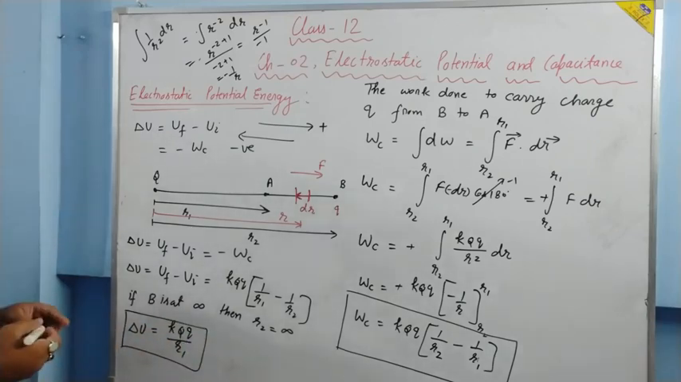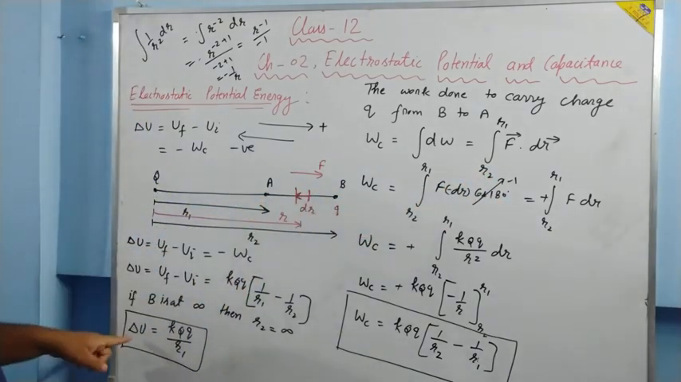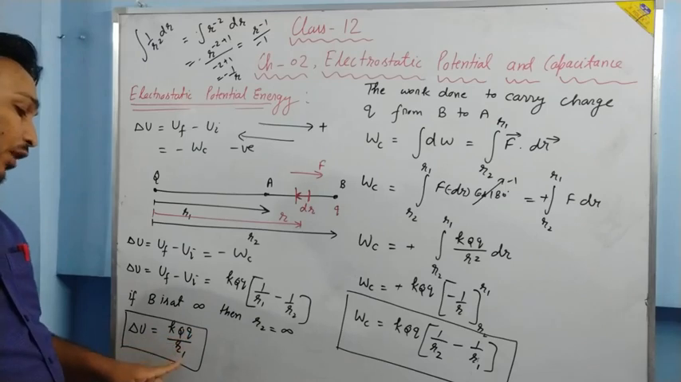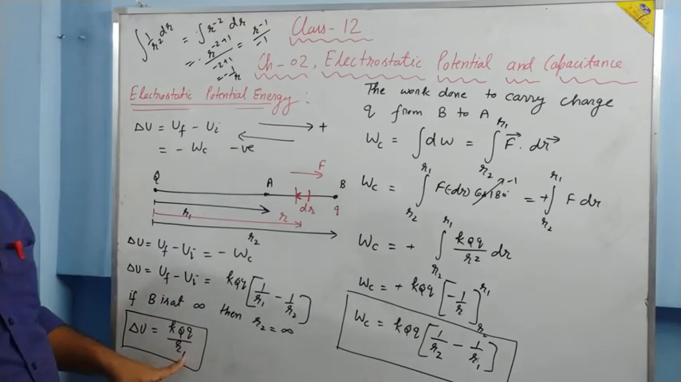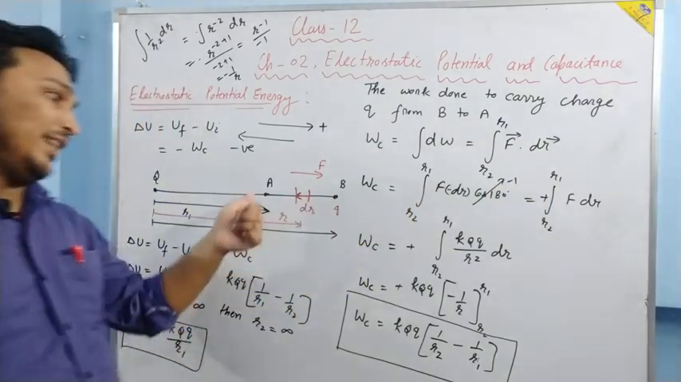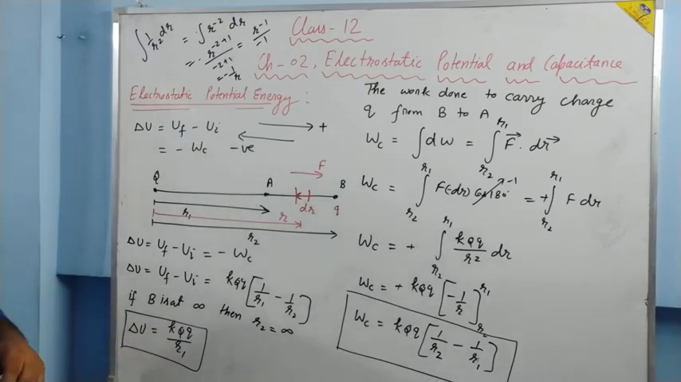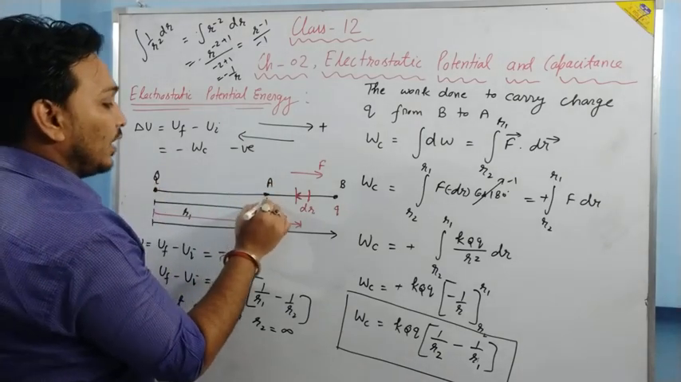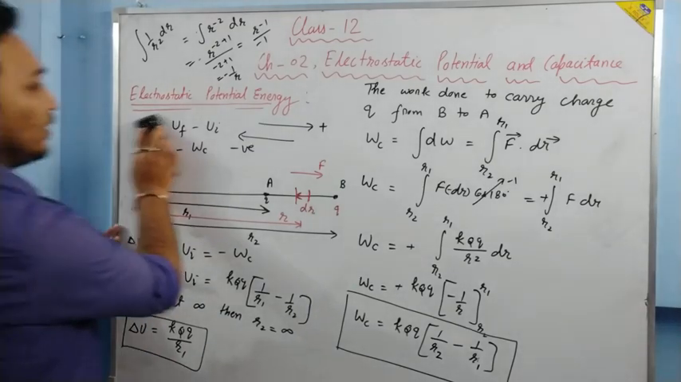So if a charge is brought from infinity to a point, what happens? The work done in the process, which changes the potential energy, is KQq by R. Because A is at R1 distance, it is R1. If a charge is brought from infinity to a point A, then the work done is KQq by R, and this is called the electrostatic potential energy for this configuration when a charge capital Q and a small q are placed at a distance R1 from each other. So from here we define electrostatic potential energy.